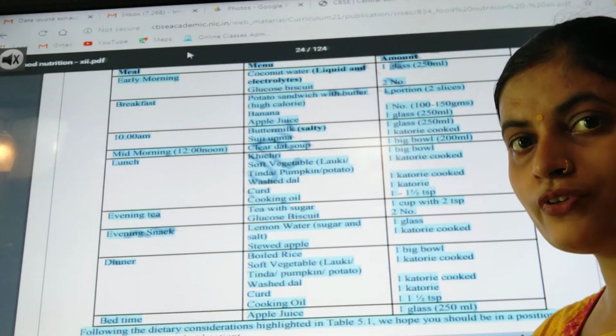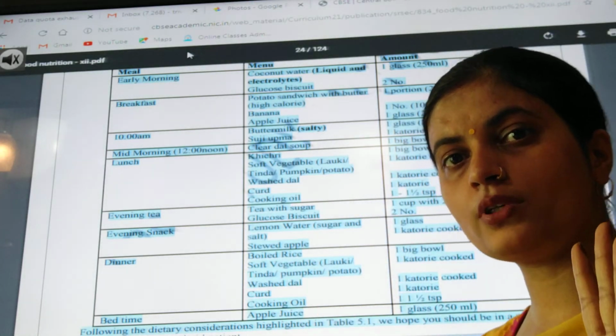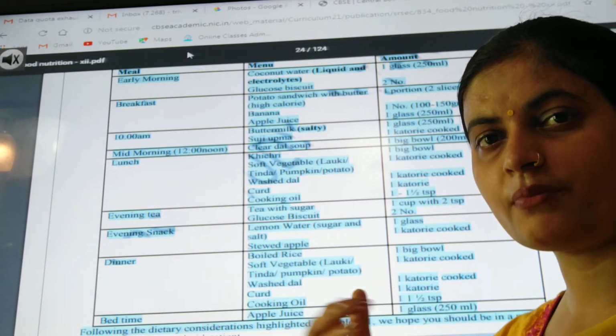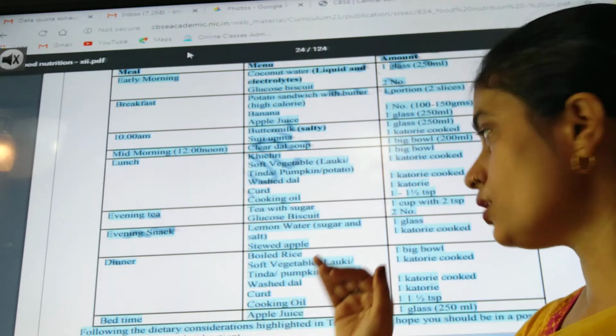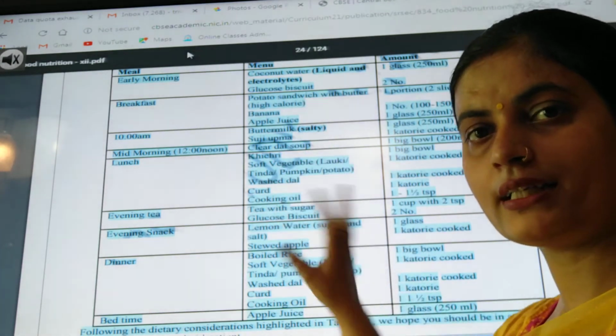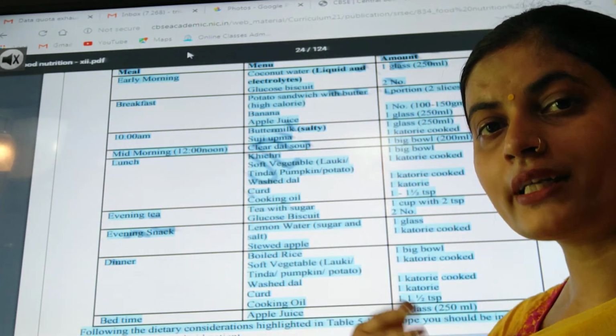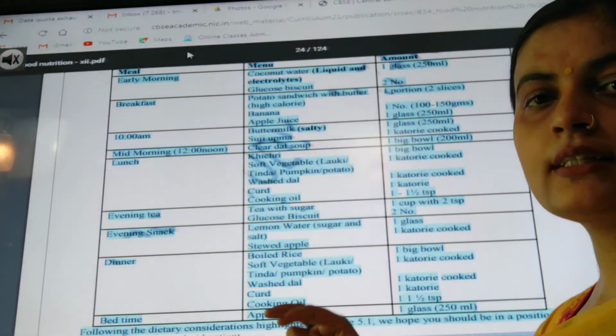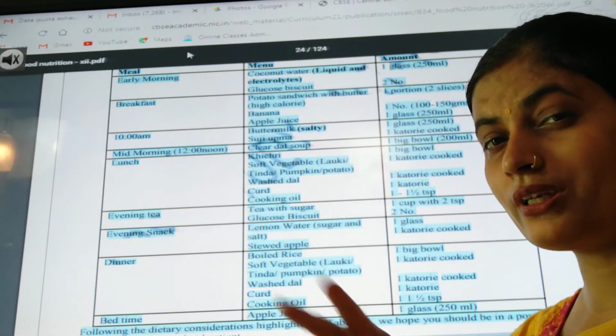That means sugar also you will not exceed. If that person likes extreme sugar, they will add. If someone doesn't like sugar, then a bit can be restricted, but it doesn't mean to exceed that, because the amount of sugar will be balanced from the other diet, but you should not exceed that, otherwise excess sugar will occur in the body. Glucose biscuits, again 2 in number. Why 2 in number, not more?